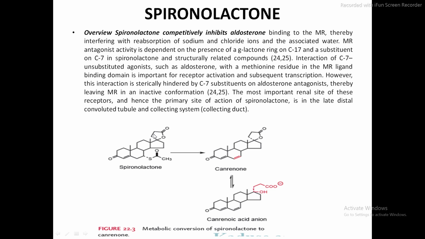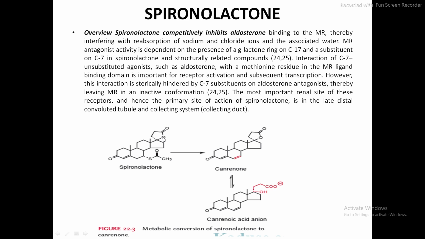So the MR antagonist activity, that is the mineralocorticoid receptor antagonist activity, depends on the presence of a lactone ring on carbon number 17 and a substituent on carbon number 7 in spironolactone and structurally related compounds. So this activity totally depends on the substituent which is present on carbon number 7, and also it depends on the lactone ring which is present on carbon number 17.